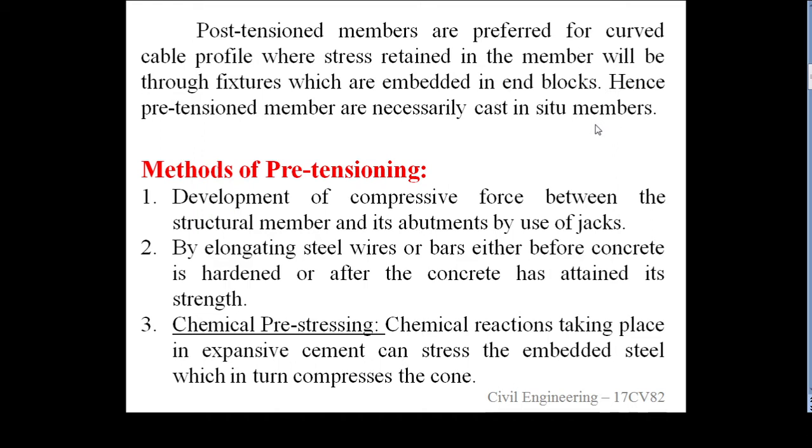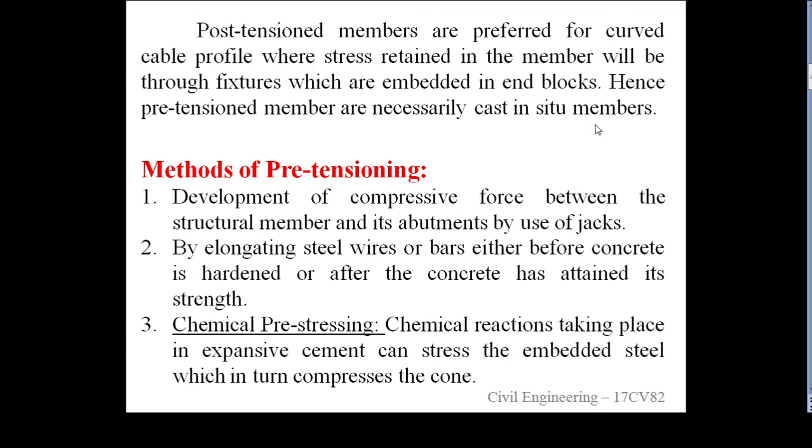Then coming to the next, in pre-tension members, what are the methods to apply the pre-tensioning in a member. First method is development of compressive force between the structural element member and its abutment by using jacks. By using jacks on either side of a beam, we develop a compressive force in the member.